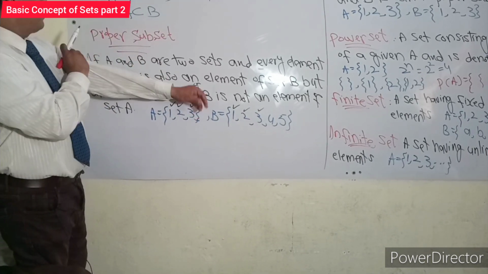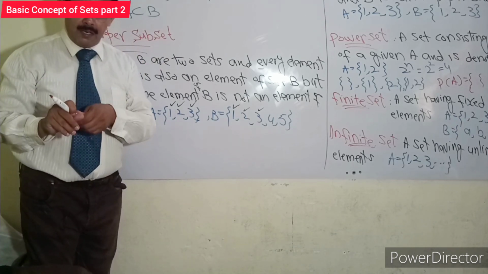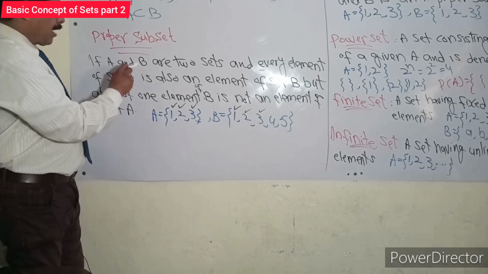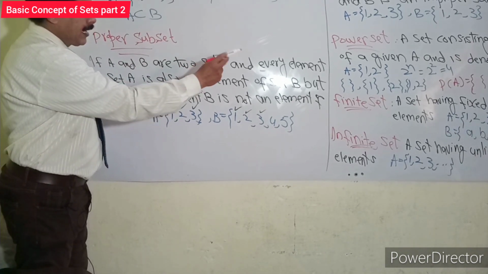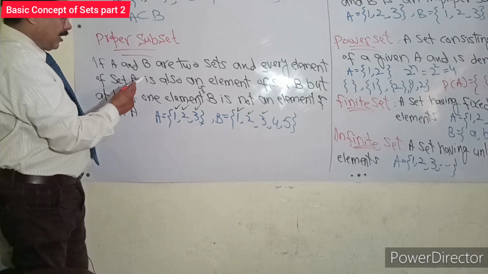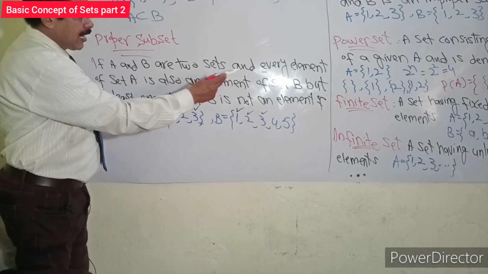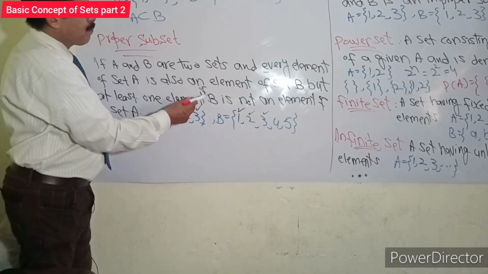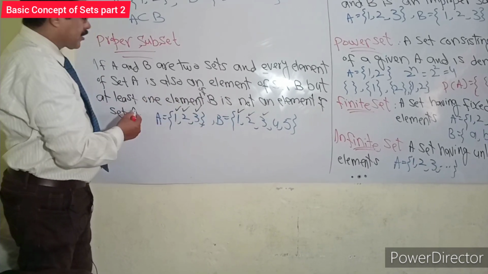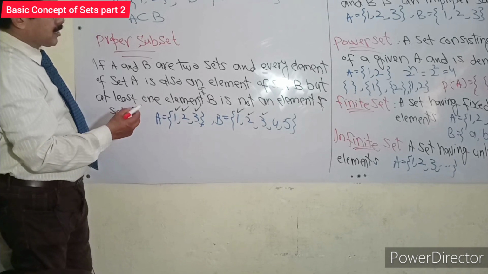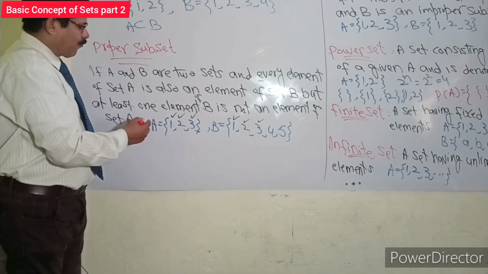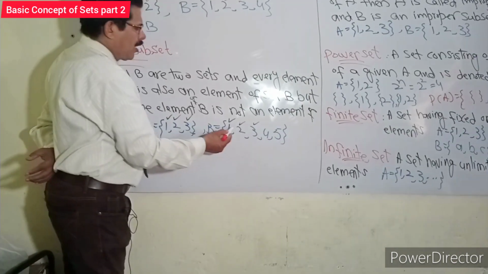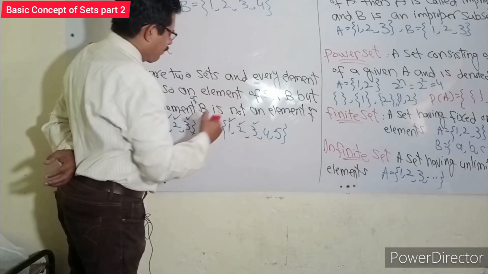Further, I will describe two types of subset. Proper subset. If A and B are two sets and every element of set A is also an element of set B, but at least one element of B is not an element of set A. It will be explained with an example. Suppose we have two sets, A is {1, 2, 3} and the other set B is {1, 2, 3, 4, 5}.